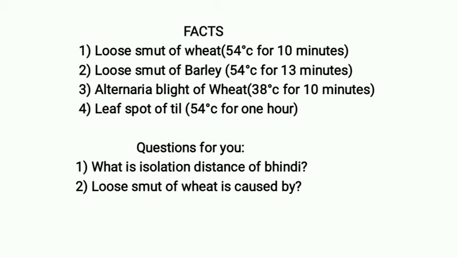This is a seed treatment that is done to control diseases by treatment of seed. First one, loose smut of wheat, 54 degrees Celsius for 10 minutes. Next one, loose smut of barley, 54 degrees Celsius for 13 minutes. This is a hot water treatment, we can say. Next one, alternaria blight of wheat, 38 degrees for 10 minutes, and leaf spot of til, 54 degrees Celsius for 1 hour. So these are the facts you need to remember.